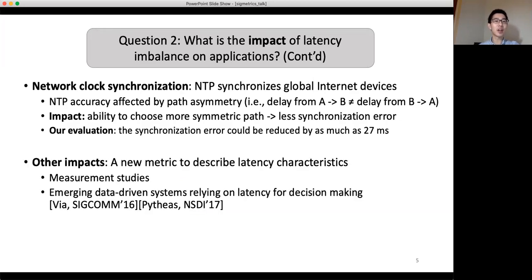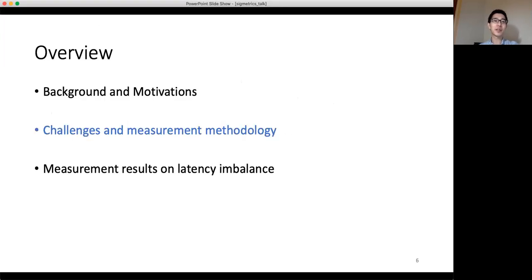Latency imbalance is also important to other applications. For example, latency imbalance could serve as a new metric to describe latency characteristics. This is very important to measurement studies that characterize path latency and also very important to emergent data-driven systems relying on latency for decision making. Due to time limit, we're not going into experimental details. So after talking about the background, major results, and the motivations, we'll next move to the challenges and measurement methodology.